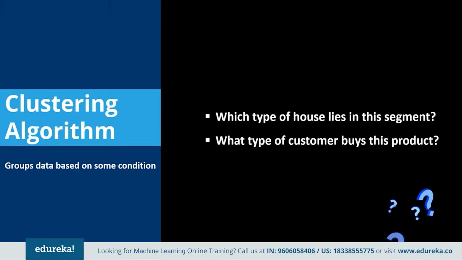Now, clustering is a task of dividing the population or data points into a number of groups such that the data points in the same group are more similar to the other data points in the same group rather than those in the other groups. In other words, the aim is to segregate the groups with similar traits and assign them into different clusters. Let's understand this with an example.